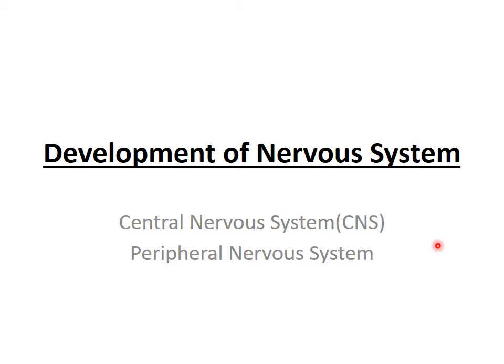The nervous system consists of the central nervous system and the peripheral nervous system. The central nervous system consists of the brain and spinal cord, while the peripheral nervous system consists of nerves of the body and the collections of neurons, which are called ganglia. The central nervous system develops from the neural tube, while the peripheral nervous system develops from a specialized group of cells called neural crest cells.